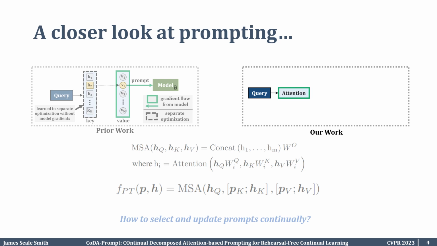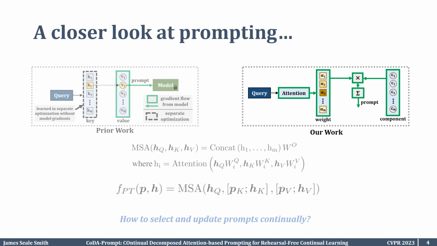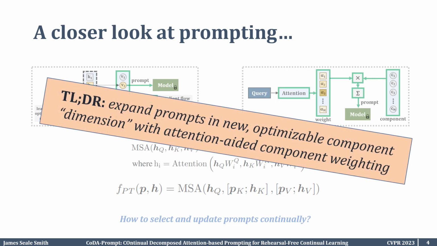This motivates our work. We instead replace our query with an attended query, which is then associated with a weight. Given these weights, we actually weight individual prompting components rather than having a hard key query prompt selection mechanism. Every prompt inserted into our model is a weighted summation of our learnable prompting components. The TLDR is that rather than expand these prompts in a pool like prior work, we expand them in a new optimizable component dimension with attention-aided component weighting.